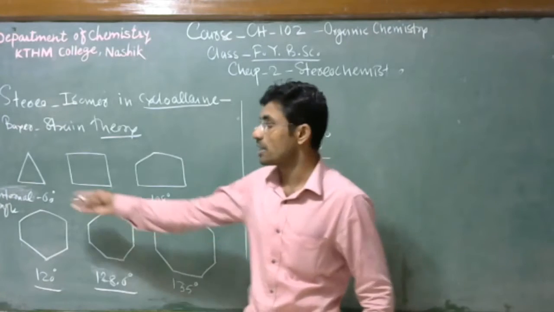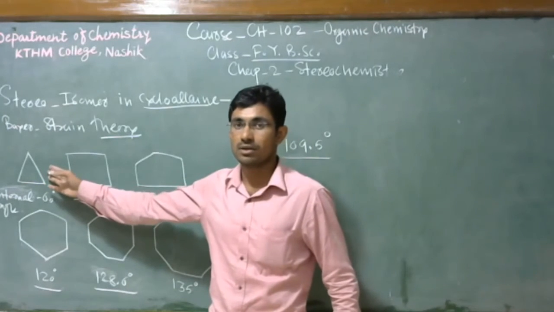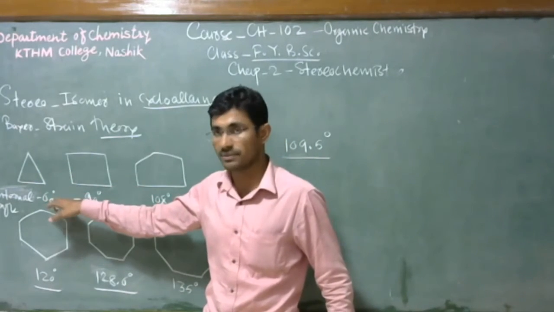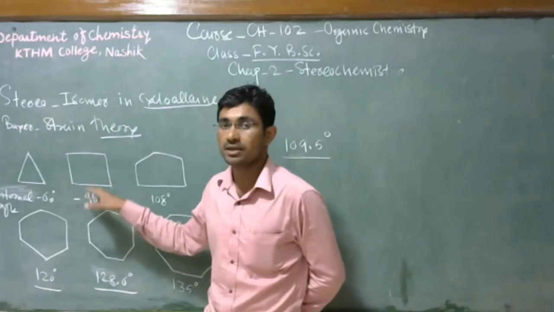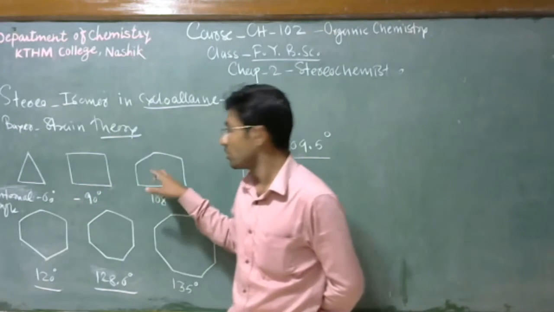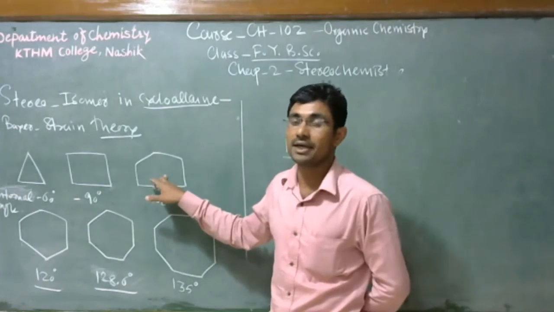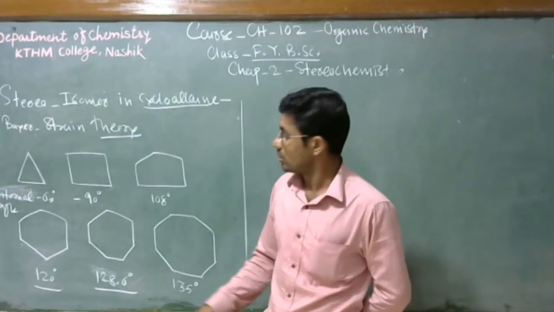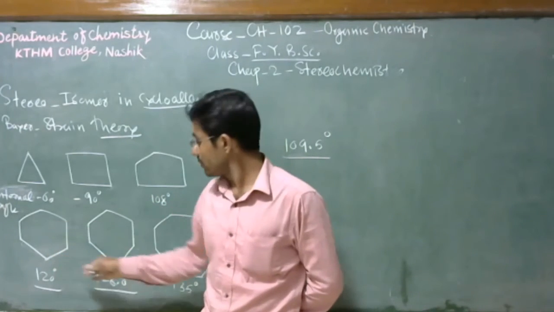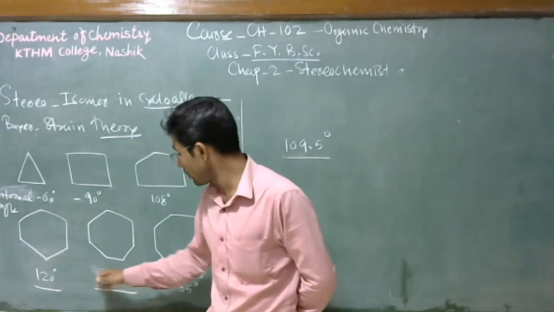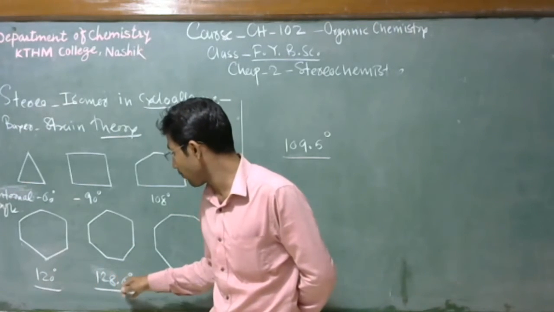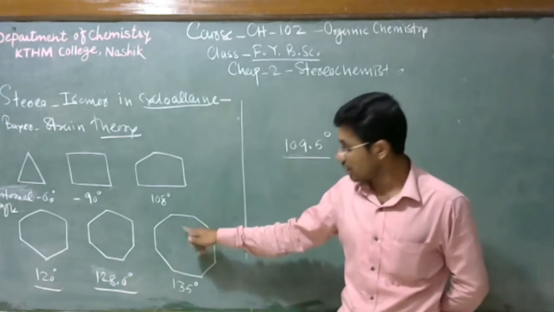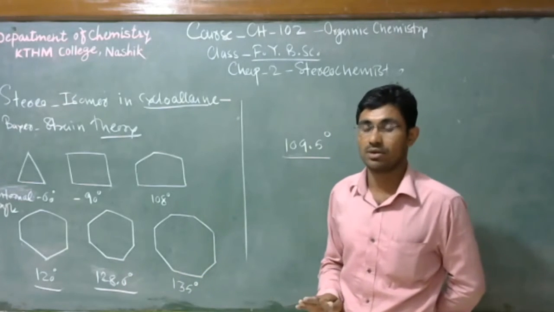But in cyclopropane, the internal bond angle is 60 degrees. Cyclobutane, the internal bond angle is 90. In cyclopentane, 108. In cyclohexane, 120. In cycloheptane, 128.6 degrees. In cyclooctane, 135 degrees.